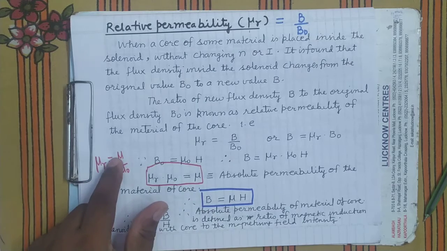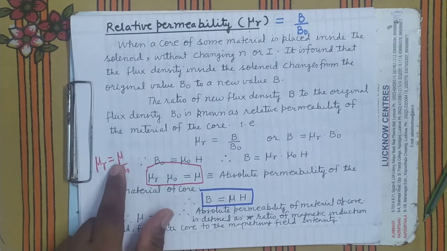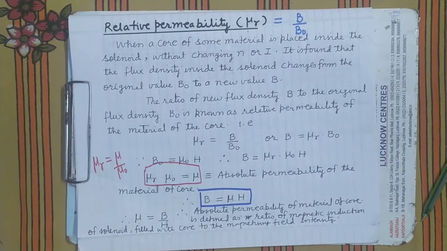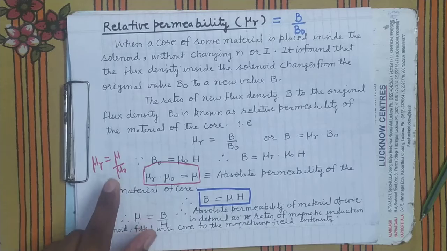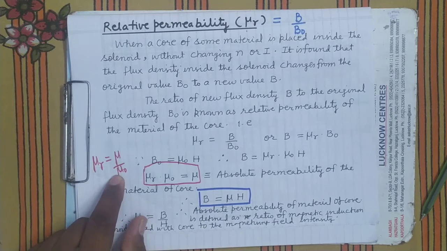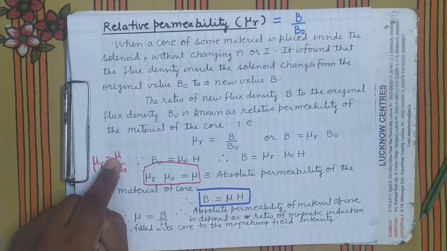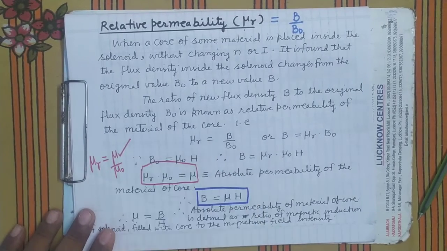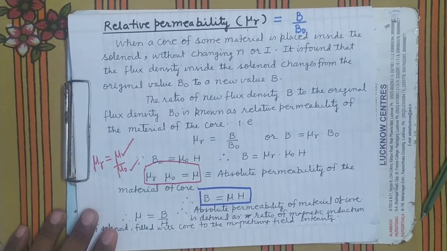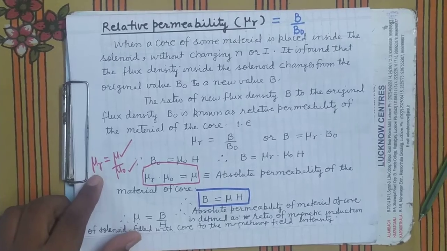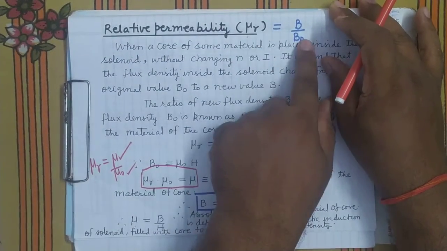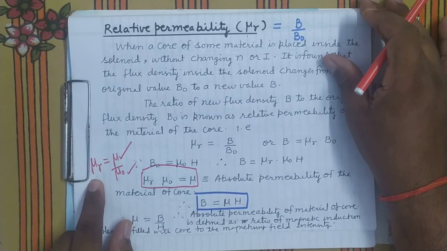What is mu? It is the absolute permeability of the magnetic material. Mu naught is the absolute permeability of air, the magnetic permeability of air. Mu is the magnetic permeability of magnetic material, and mu naught is the magnetic permeability of air. So you can describe mu r in one more way. It's clear. Besides this, it can also be defined like this.